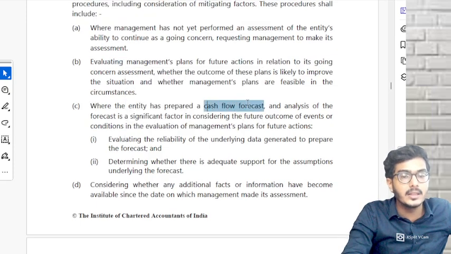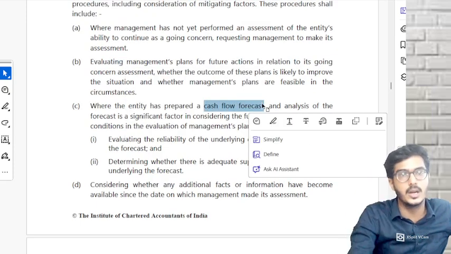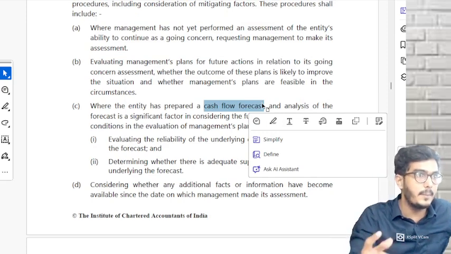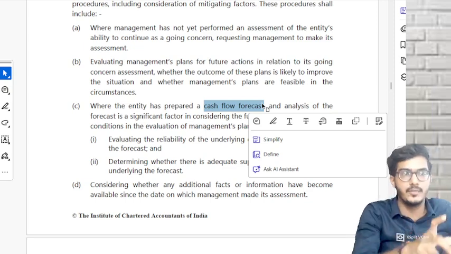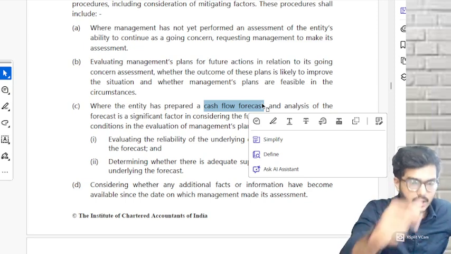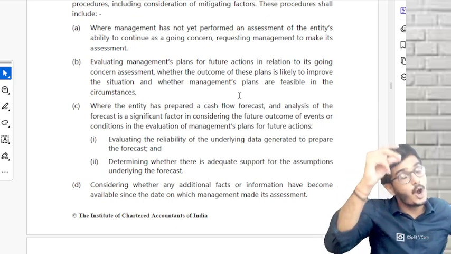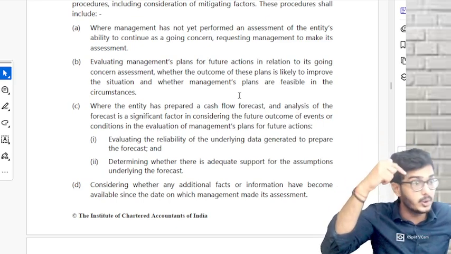Ask them to prepare the most important cash flow forecast. See, if there is an event, the company must have money to control the impact of that particular event. Ultimately, we need this only. So tell them to make a cash flow forecast: how much cash is going to go out, how much cash is going to come in.